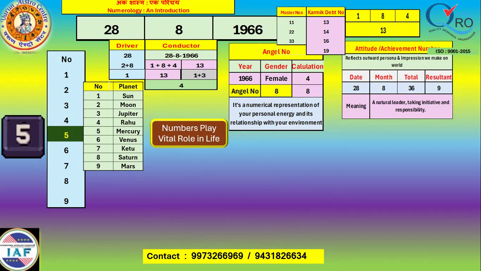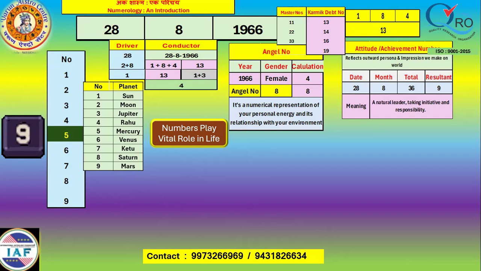Like mobile number, house number, etc. So these numbers are created by us, and even if any word is coming across us, this can be converted into numbers, and thereafter into a single digit. So that is to be used in numerology.